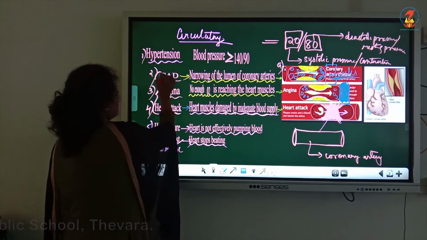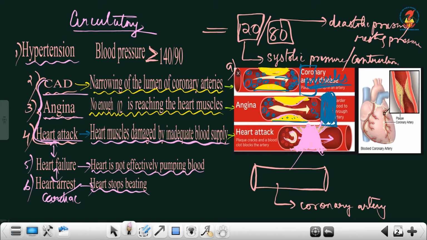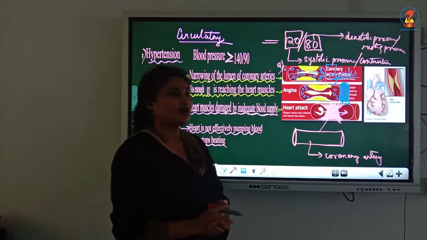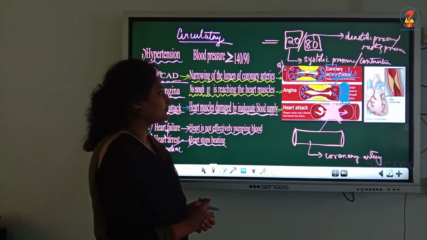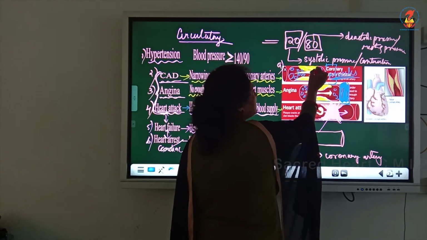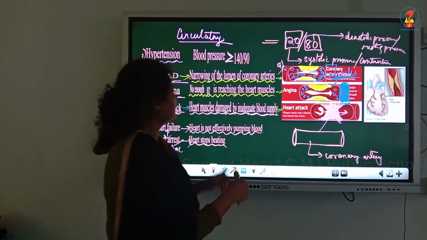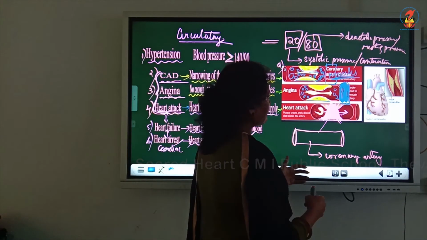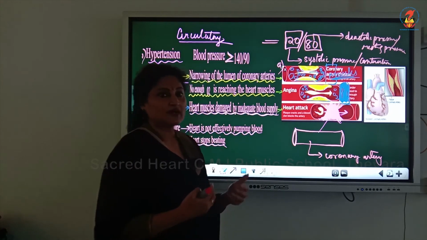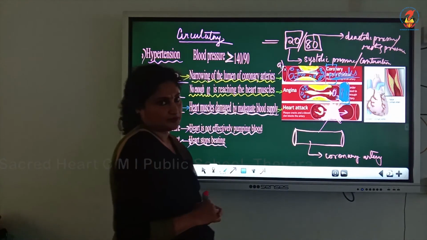Then we have three diseases you have to learn together: CAD, angina and heart attack. Why I told you to learn it together? It's all affecting the coronary artery, the artery that supplies oxygenated blood to the cardiac musculature. In the first case called CAD, there is the plaque building up in the coronary artery and therefore the lumen decreases. In the second case called angina, not only do the plaques build up, there is insufficient oxygen reaching the cardiac musculature.